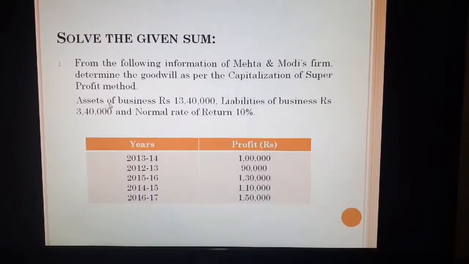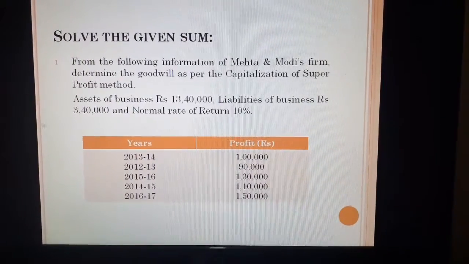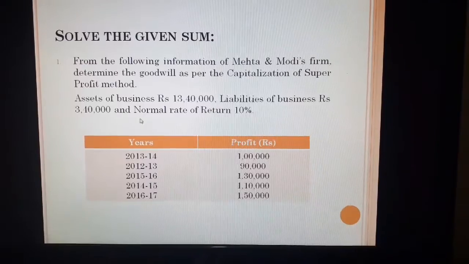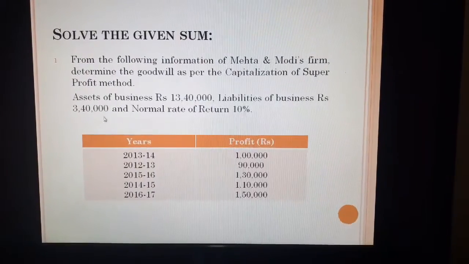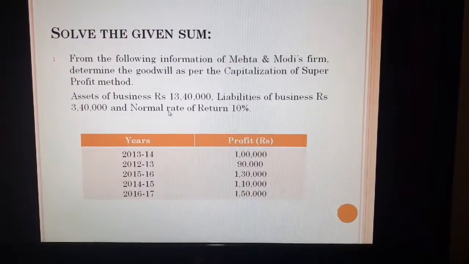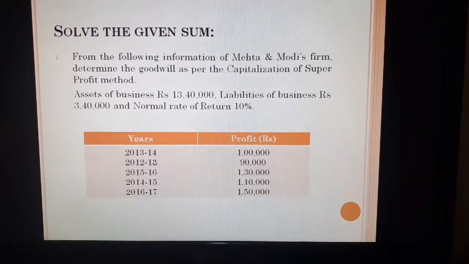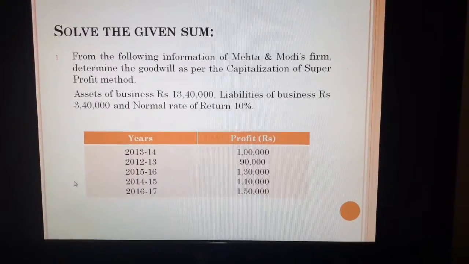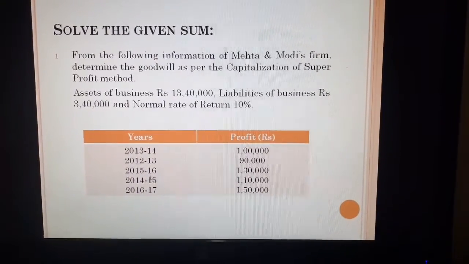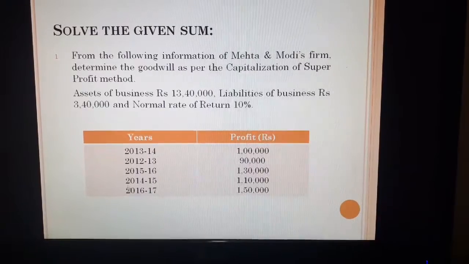Now as per the given sum, assets of the business are 13,40,000 and the liabilities of the business are rupees 3,40,000. Normal rate of return is 10%. Expected rate of return is also called the normal rate of return. Now the information about the profit is given. 2013-14, 1 lakh, 12-13, 90,000, 15-16, 1 lakh 30,000, 14-15, 1 lakh 10,000 and 16-17, 1 lakh 50,000.